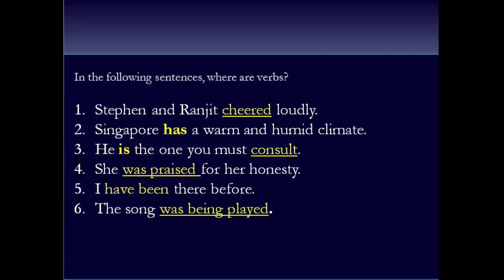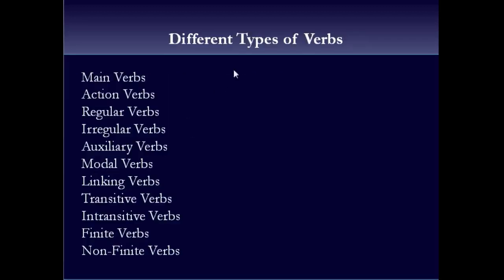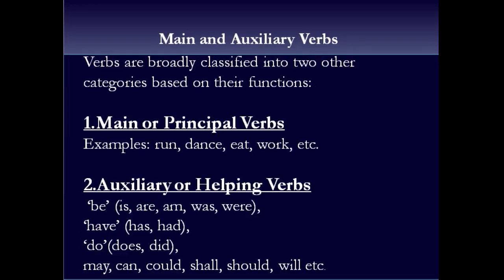Now before we start that, let's look at different types of verbs. When we are going to study about verbs, we are going to study about different types like main verbs, action, regular, irregular, auxiliary, modal, linking, transitive, intransitive, finite and non-finite. So for now, in this lesson, we are going to learn what main, action, regular, irregular and auxiliary verbs are. Just that. So start with main and auxiliary verbs.